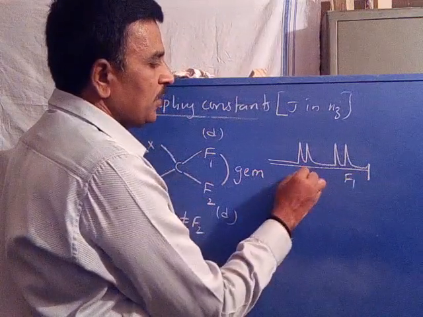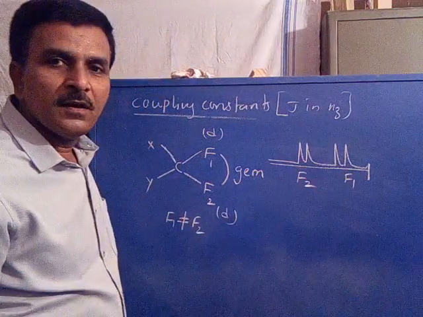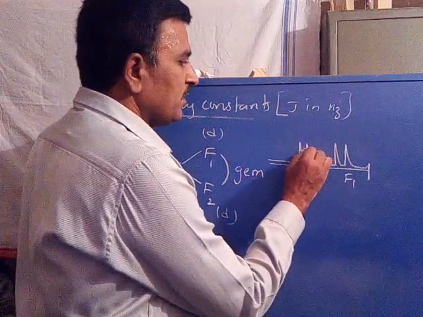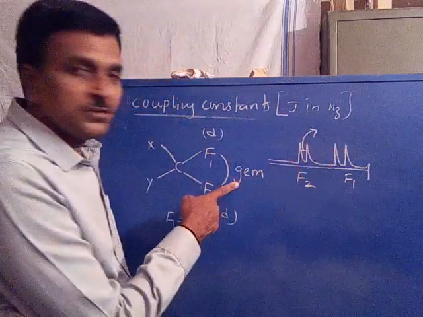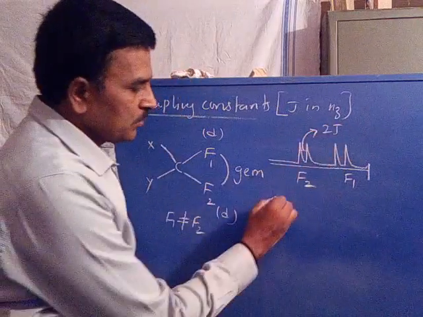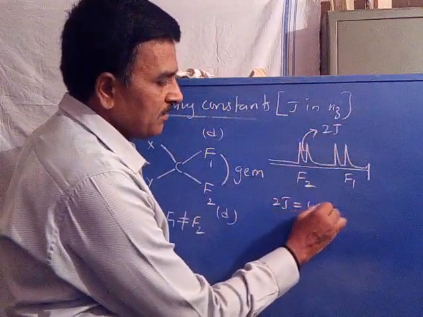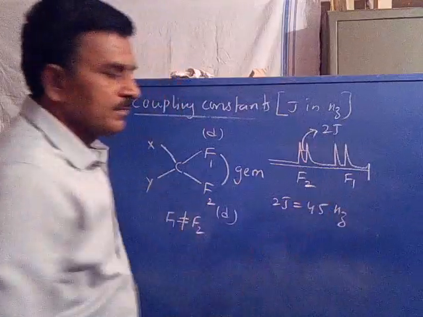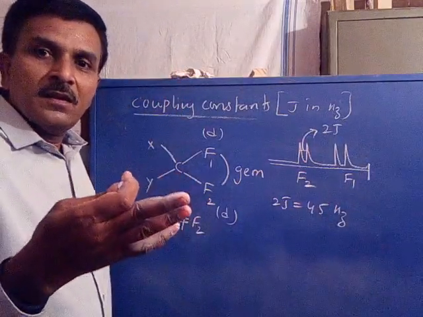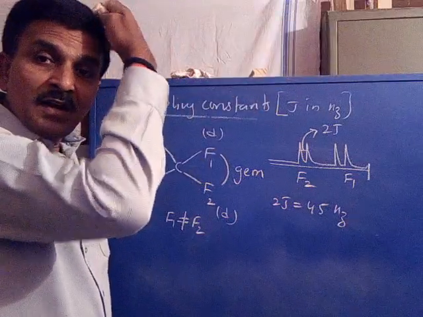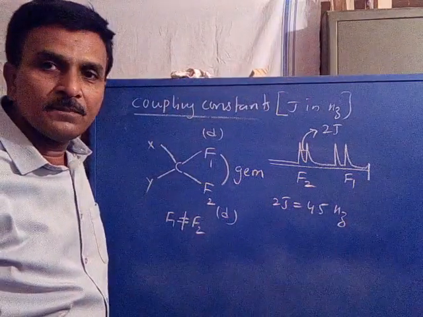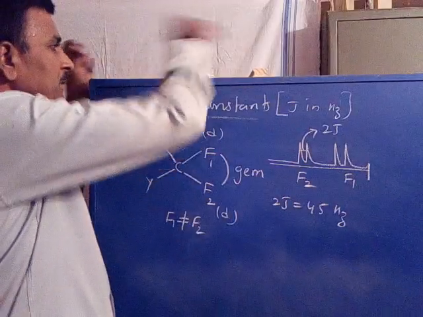This is the F1 fluorine, and this is the F2 fluorine. Two doublet signals appear. Now this coupling constant belongs to geminal coupling, therefore it is 2J. The 2J is equal to 45 Hz. It is so high when compared with the coupling constant we observed in proton NMR spectroscopy. Is it clear? Now similarly,